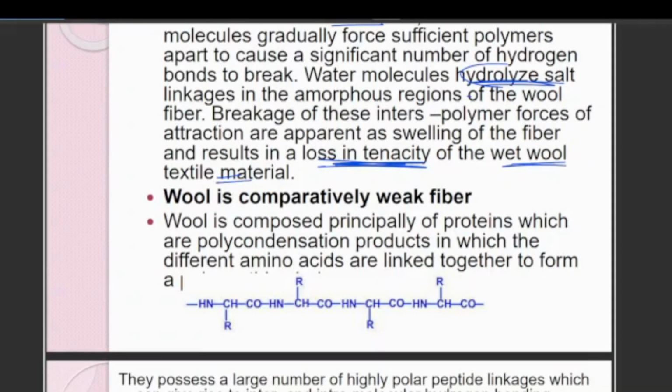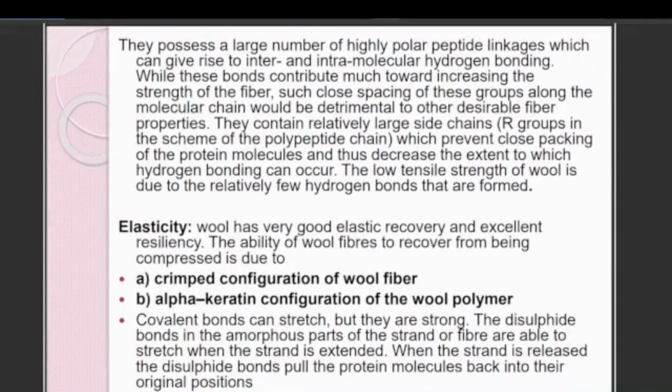So wool is a comparatively weak fiber, as we were discussing here. If there are van der Waals forces and hydrogen bonding, the hydrogen bond is also a comparatively weak kind of force, due to the polycondensation in which different amino acids are linked together to form these. So it is a weaker force.